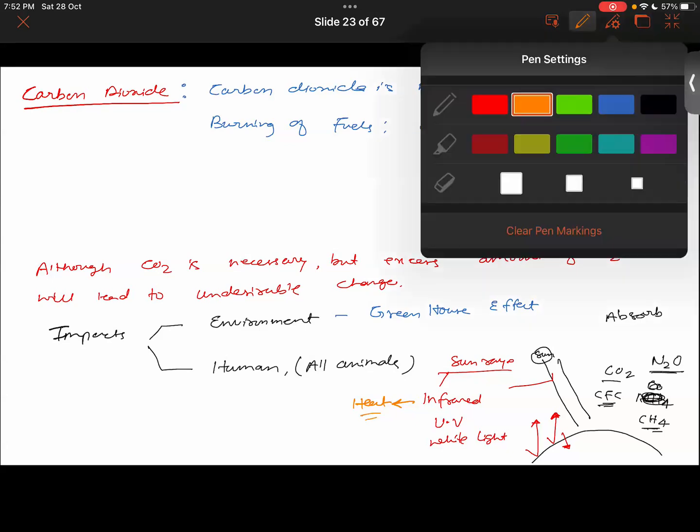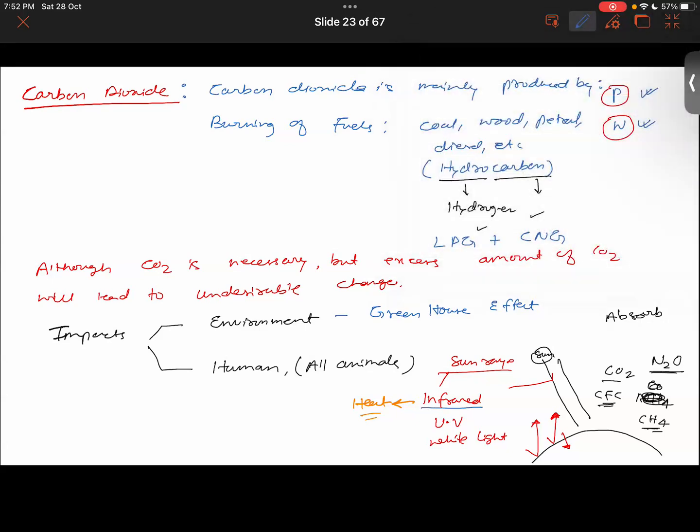So whenever we talk about global warming, we need to know that infrared radiation, which is part of the sun's rays, consists of heat. Then the heat that is now being radiated from the earth is also absorbed. So firstly, incoming rays are getting absorbed, plus the radiated heat is also being absorbed.